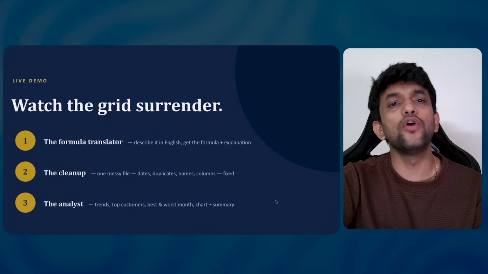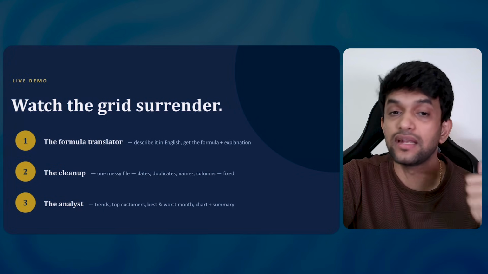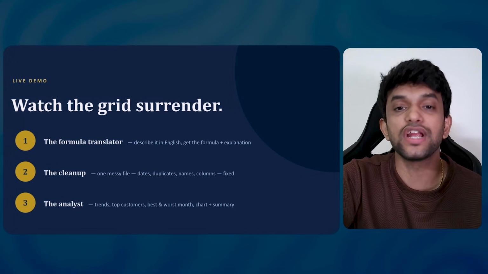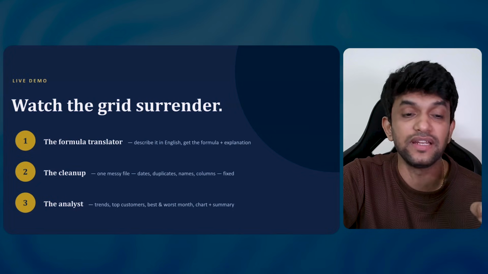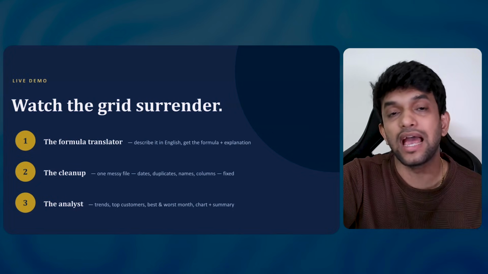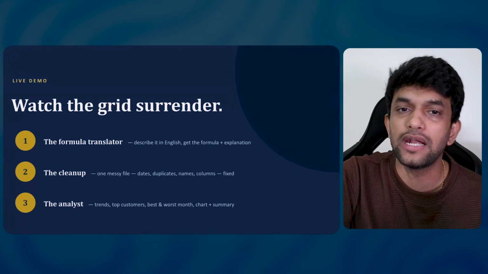Next, guys, let us go for the live demos. I'm going to show you three demos. One is the formula translator: you describe what you want in English and it gives you the formula and explanation. Next, I'm going to clean up messy data. And third is the analyst: I'm going to make my AI analyze my data. I have mock data prepared especially for this session.